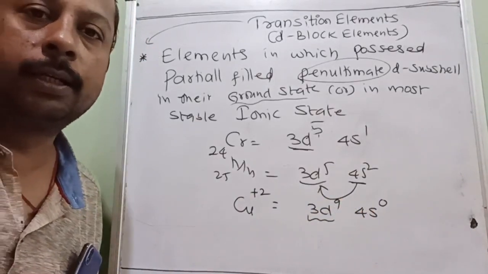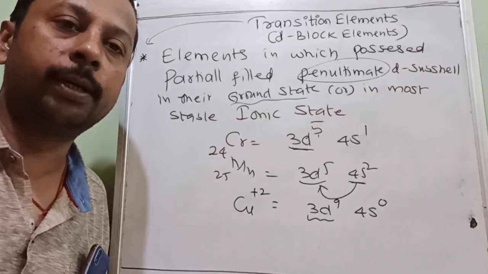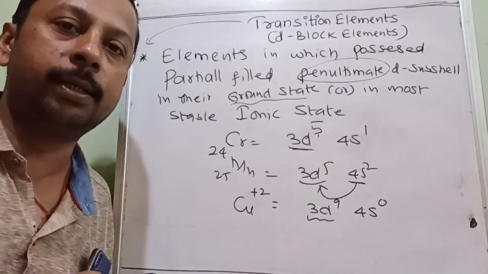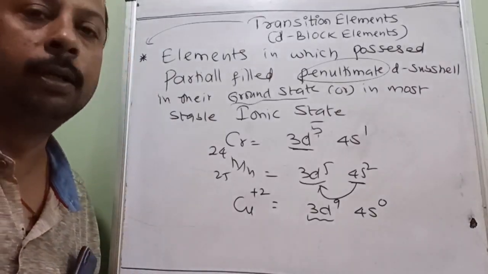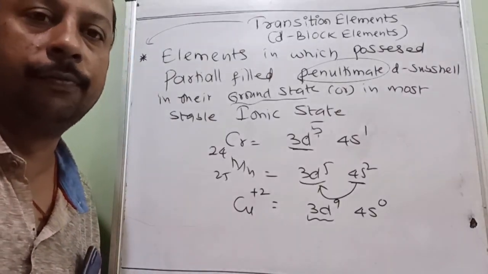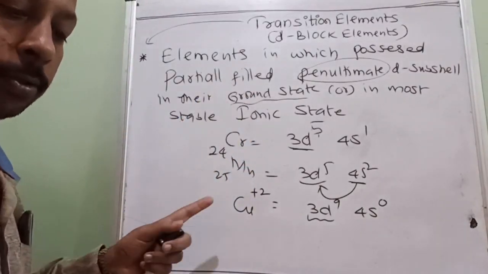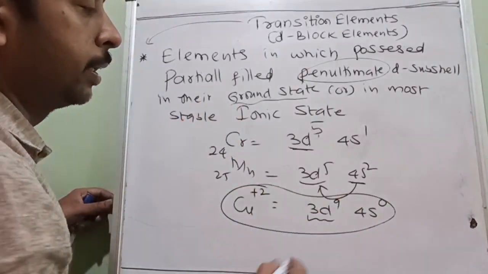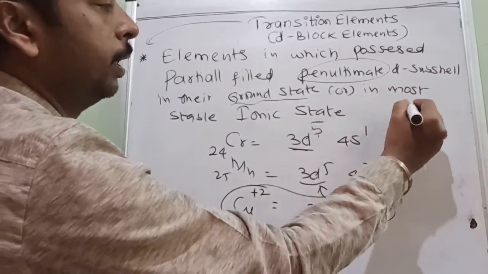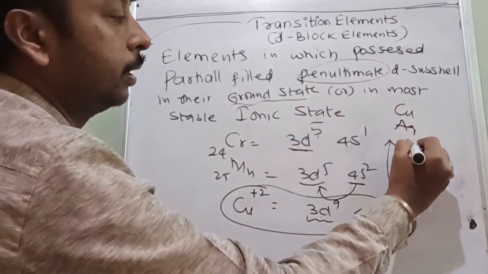So in their stable ionic state also okay, in the ground state also okay, but the penultimate D subshell should be partially filled. Then they are called transition elements. This criterion in the ionic state is followed by 3 elements: copper, silver and gold.